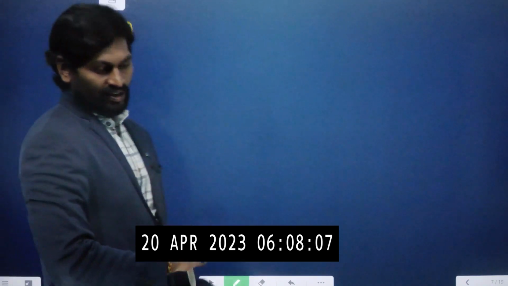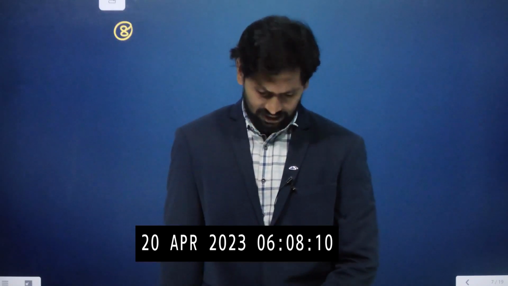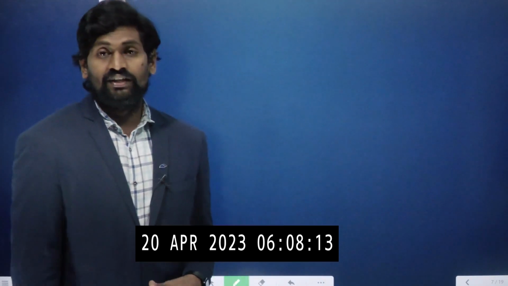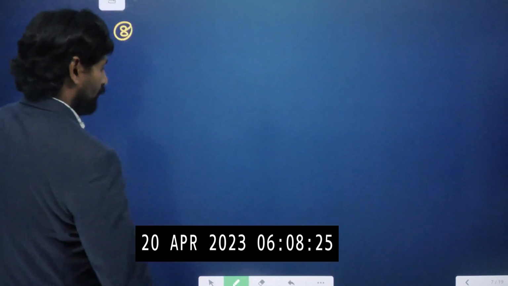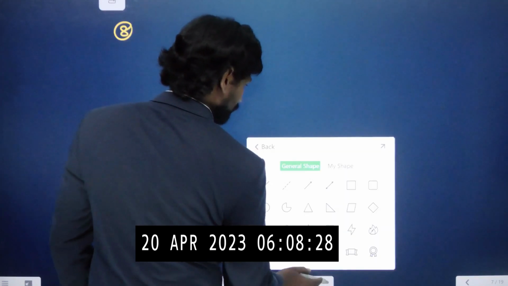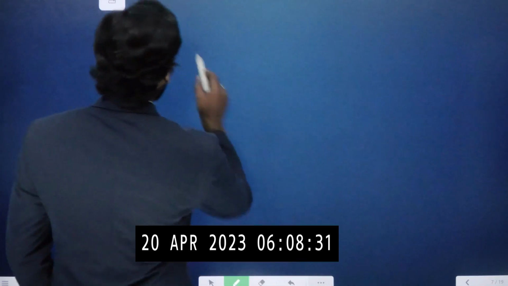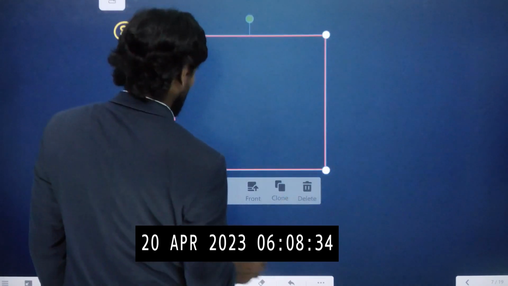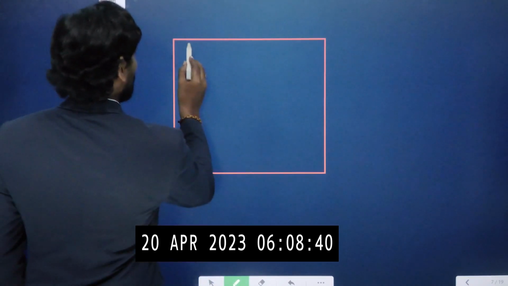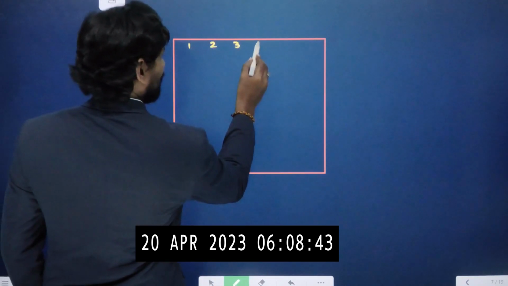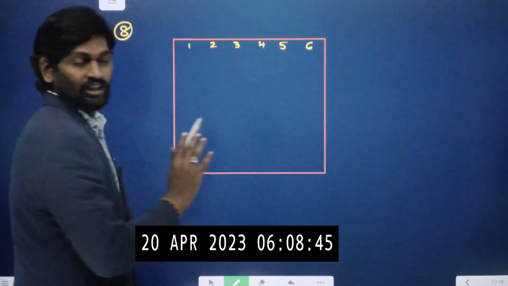Now let us move on to question number 8. Two dice are rolled simultaneously. 2 dice means there are 36 chances, 1,1, 1,2 like that. The probability of getting even numbers on both the dice. For doing this, let me draw the diagram. I am taking here 1, 2, 3, 4, 5, 6. I am taking all the possible events.